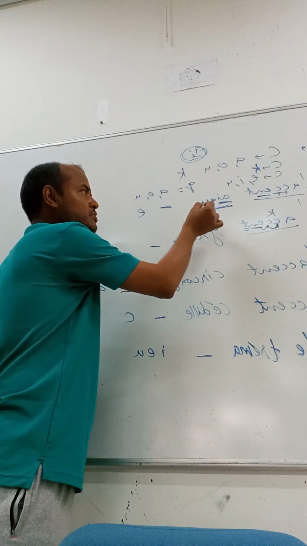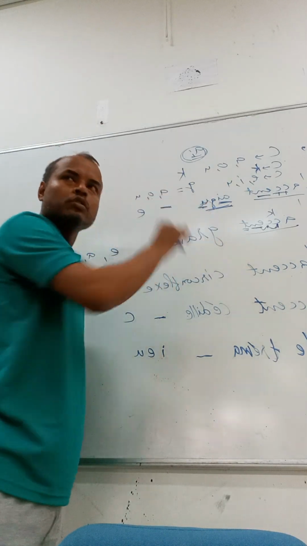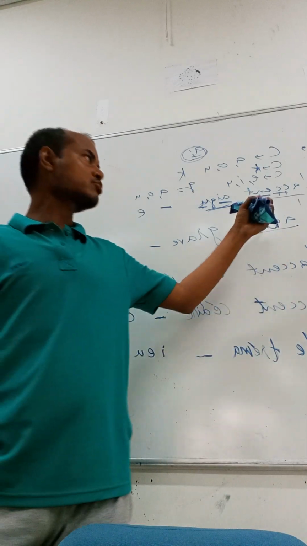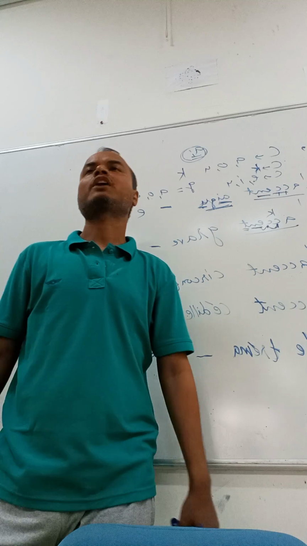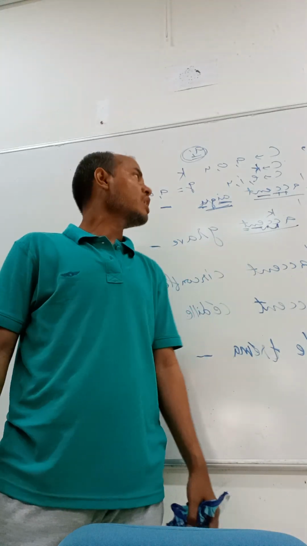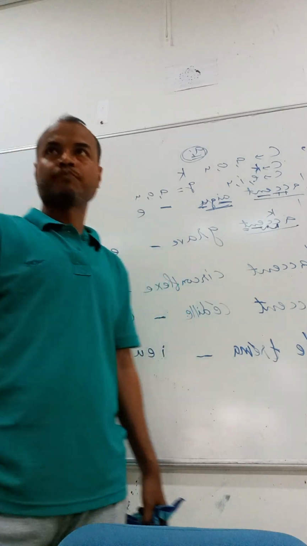So this word ends with a vowel U, so we have to pronounce this U. So it becomes aigu. So accent aigu, accent aigu.